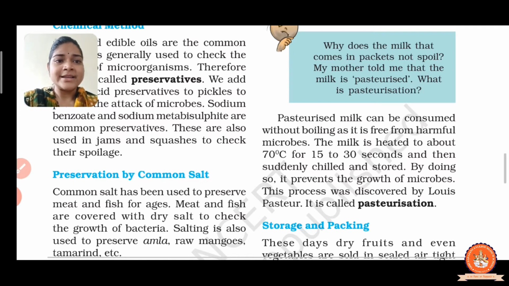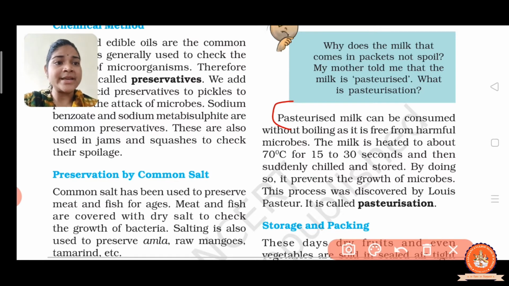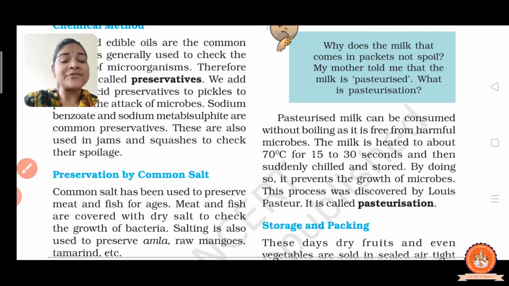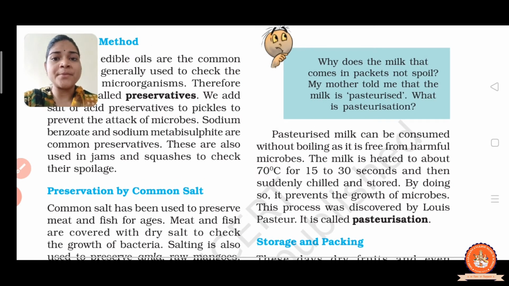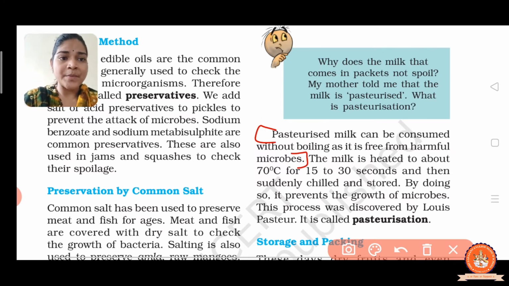Right? Now here in your book, pasteurized milk means milk that is free from harmful microbes.